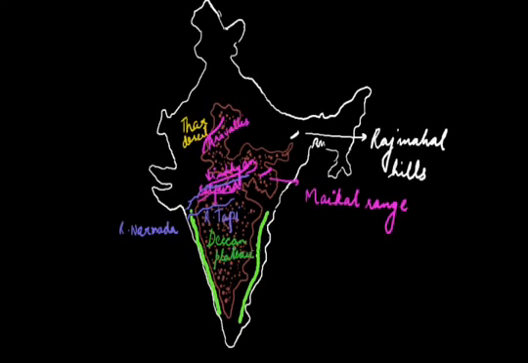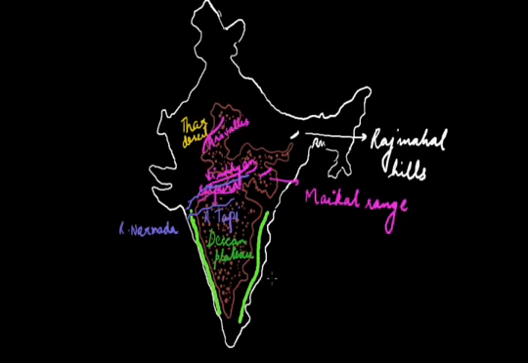Its northwest boundary is demarcated by the Satpura and the Vindhyachal ranges, while its northern border is flanked by the Mahadev and the Mekal ranges. Its western and eastern flanks are represented by the Western Ghats and the Eastern Ghats respectively. Its average altitude is 600 meters, although it rises to 1000 meters in the south and slopes downwards to 500 meters in the north. The general slope of this plateau is from west to east.